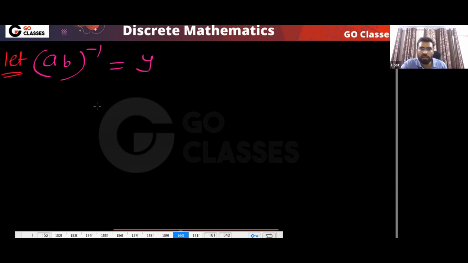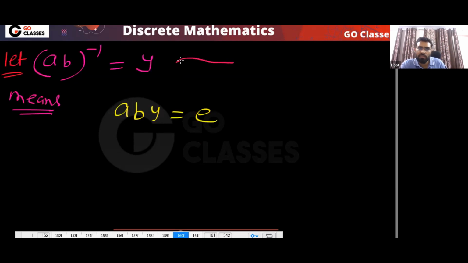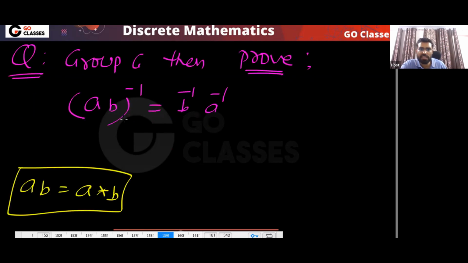Now what should I do? Now apply the definition. What does it mean? Can anyone tell me? If the inverse of AB is Y, then it means ABY is equal to E, correct? Now we need to find Y, because the question is asking for the inverse of AB, and this is what we are calling Y.